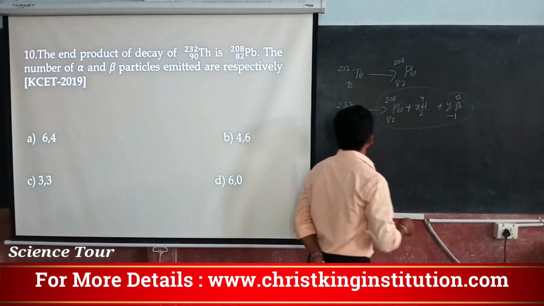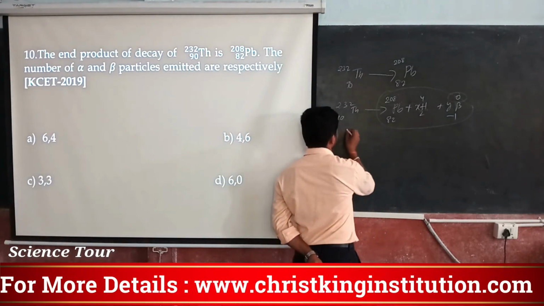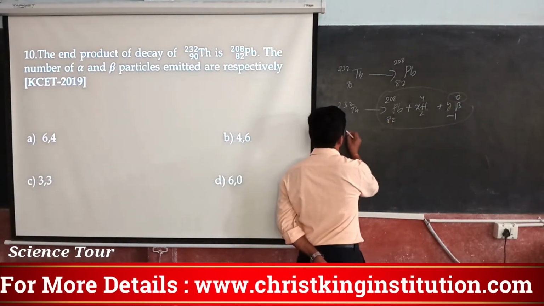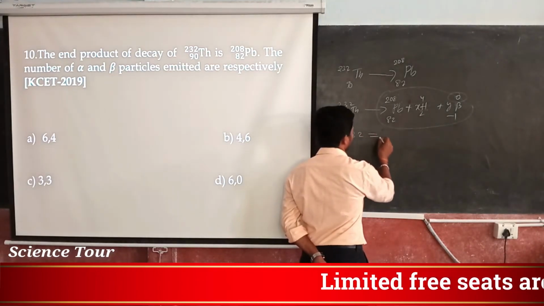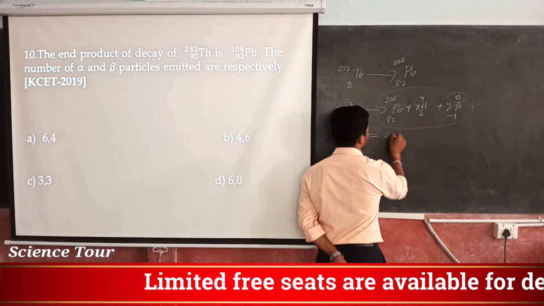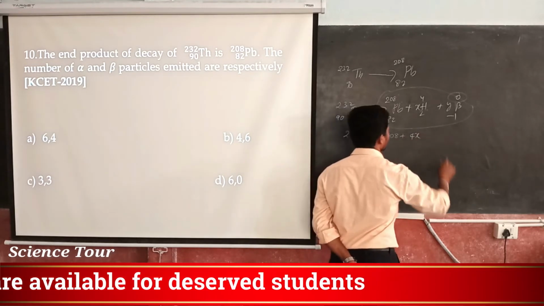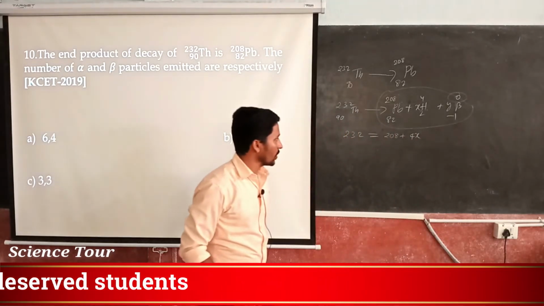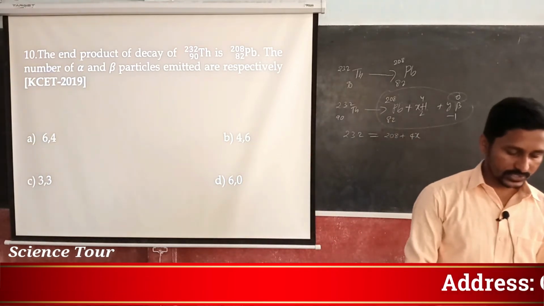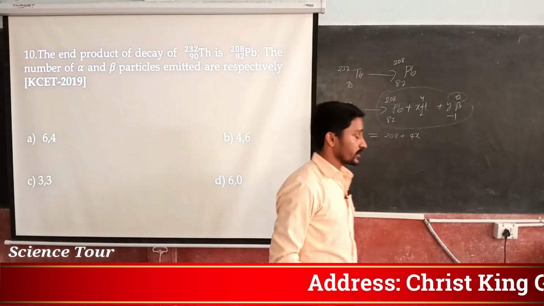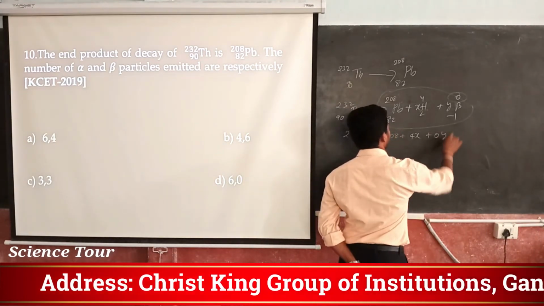Now you are going to write that 232 is equal to 208 plus 4 times x plus 0 times y.